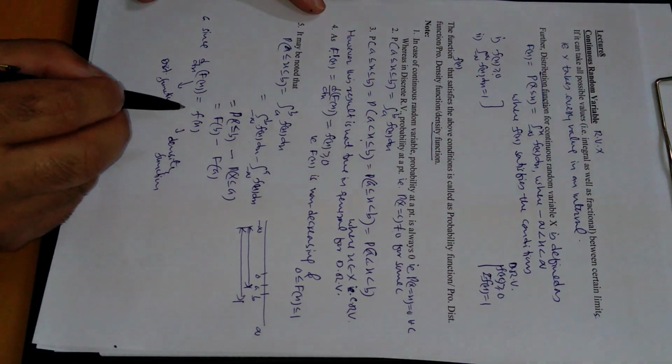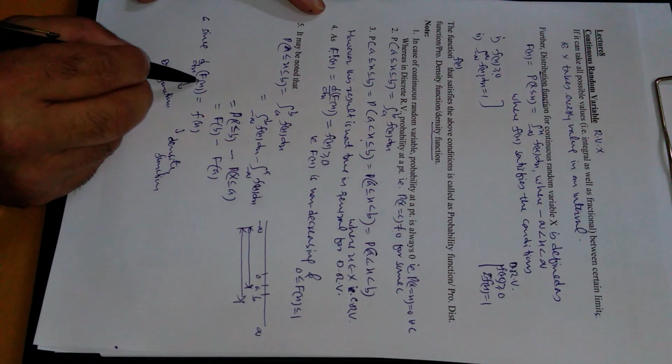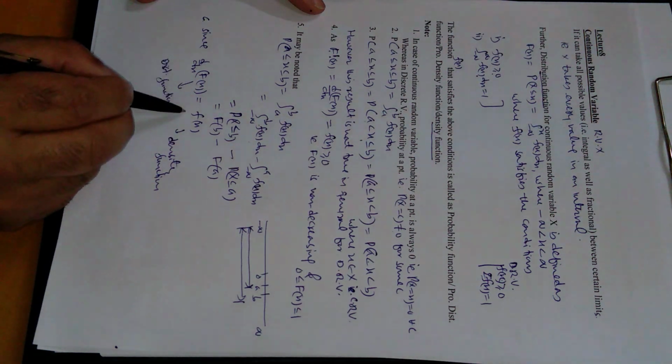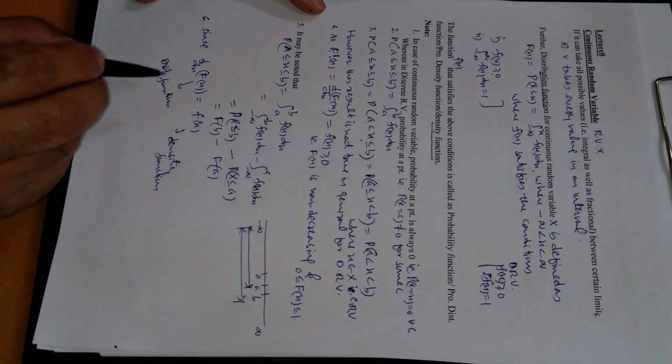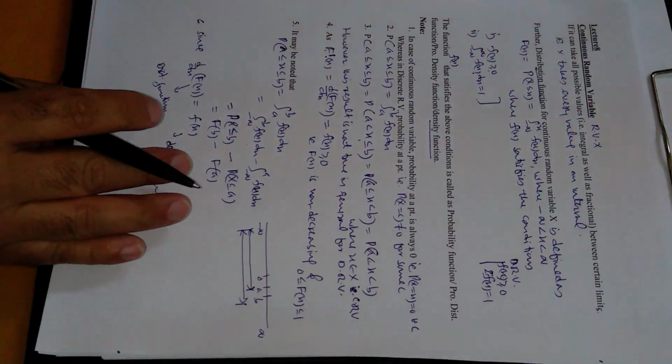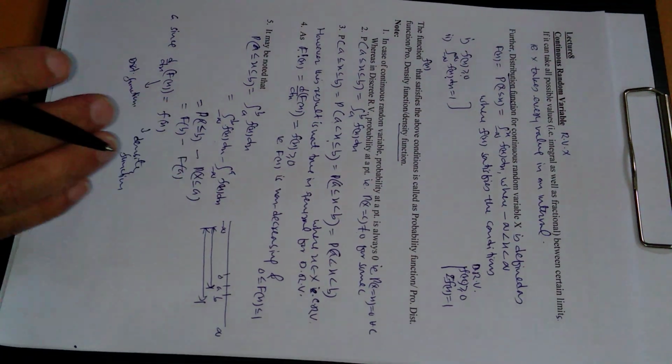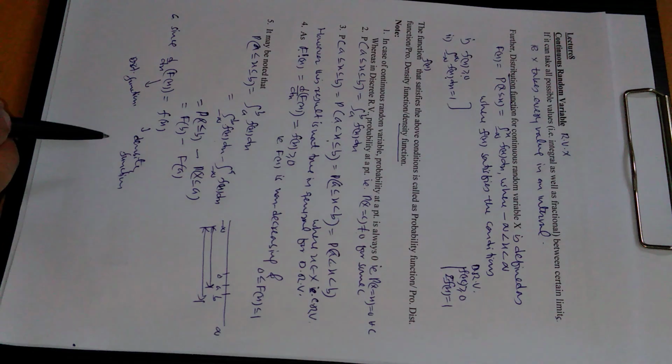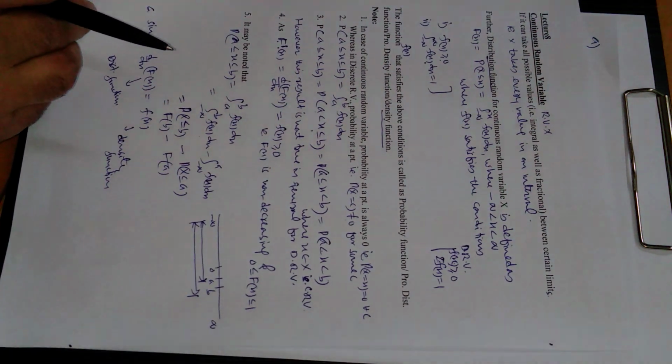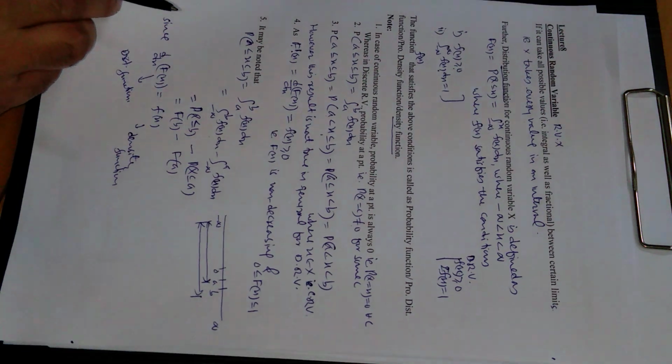That means the density function is always equal to the derivative of a distribution function, and this is a very important result and we are going to use it many times whenever we have to find the density function in numerical problems. All right, now I'm going to solve some problems.